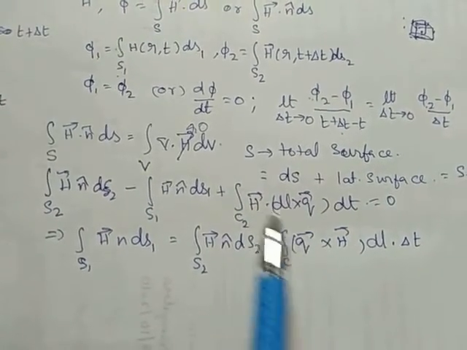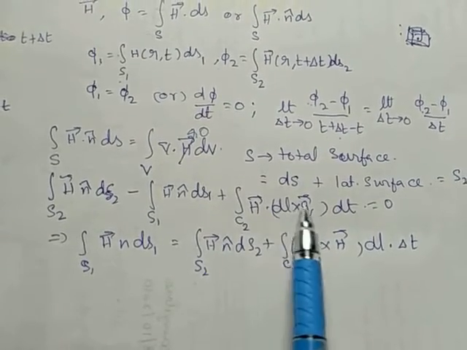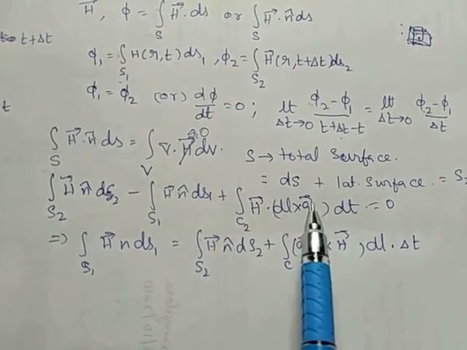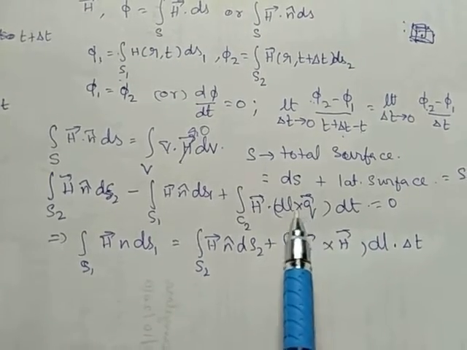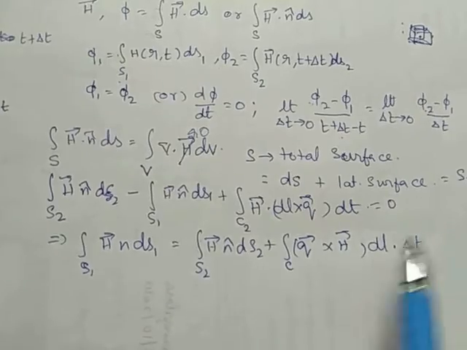Changing the terms, Q cross dl becomes negative and Q cross H into dl becomes negative of negative.